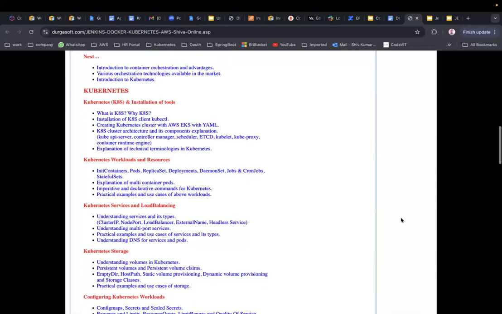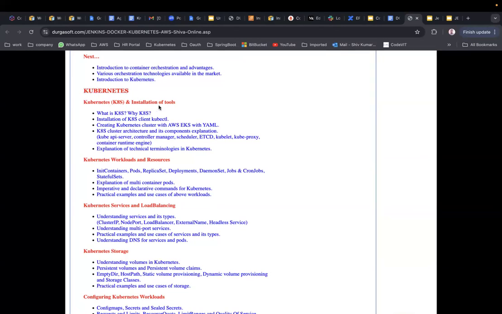Then we are moving towards the next concept, that is called Introduction to Container Orchestration Technology and its advantages. What are container orchestration technologies and their advantages? Various orchestration technologies which are available in the market. Just an introduction to that, because we are fully focusing on Kubernetes, not Docker Swarm or any other container orchestration technology. Then introduction to Kubernetes: what is Kubernetes, why we use it, how Kubernetes has evolved, and what problems Kubernetes solves for us. That's how we are going to start with Kubernetes.